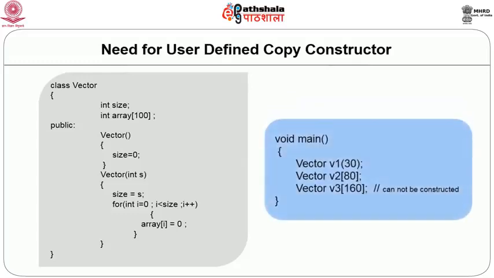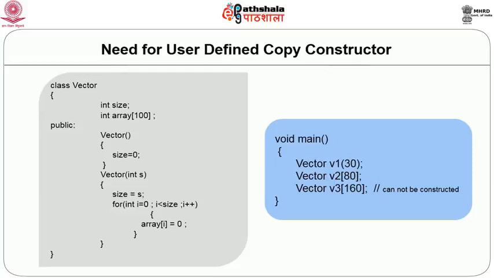Now, when we instantiate this class and declare objects V1, V2 and V3, with V1 of size let us say 30, V2 of size 80 and V3 of size 160, the first two objects can be constructed, but the third has a problem, because the size of the array inside the class is defined as 100.